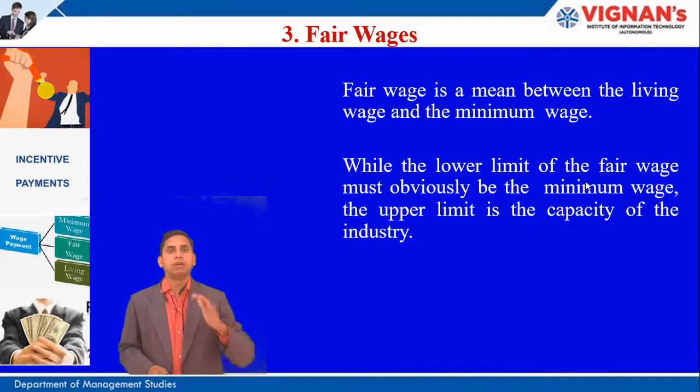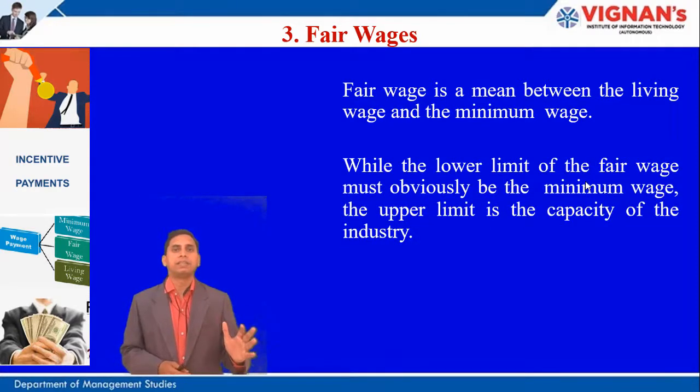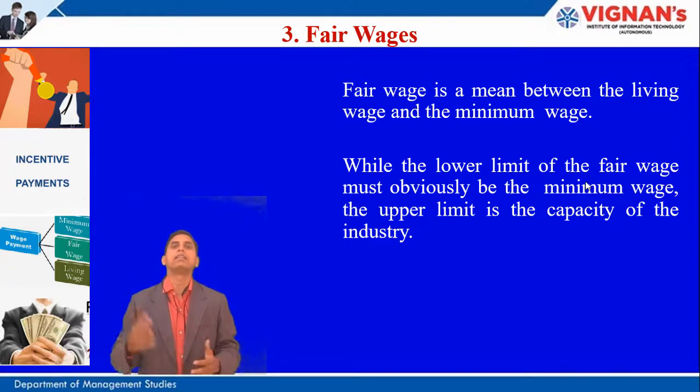And the lowest limit of this particular fair wage is the minimum wage, whereas the upper limit of the wage is decided by the industry. So when an industry raises the minimum wage paid to the worker to a higher level, then that will be decided as the minimum wage for that particular industry.